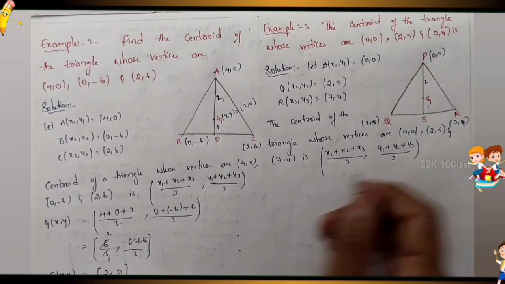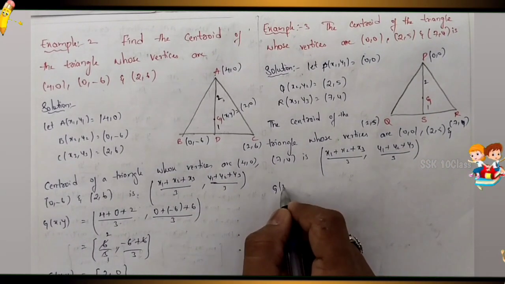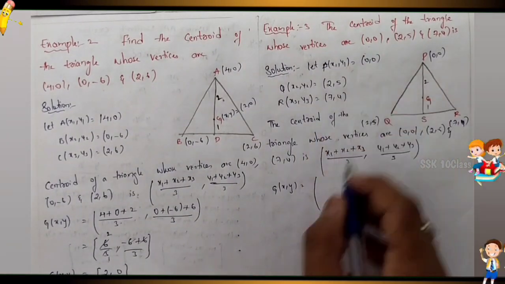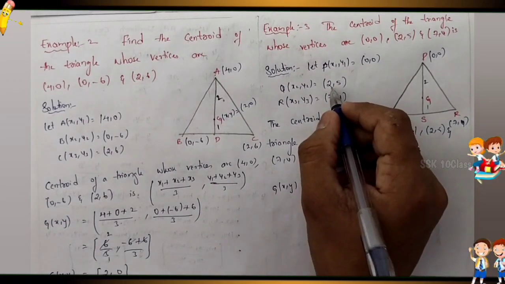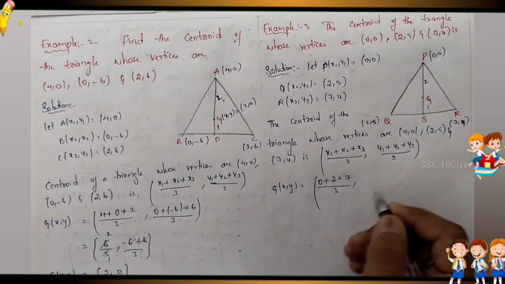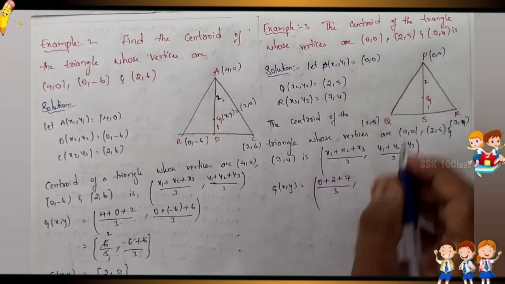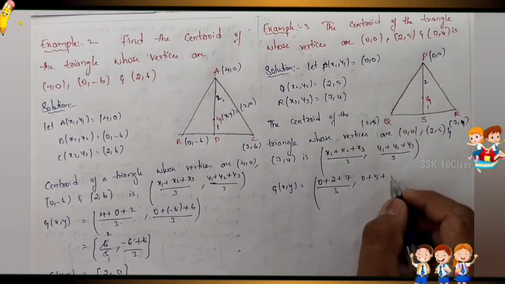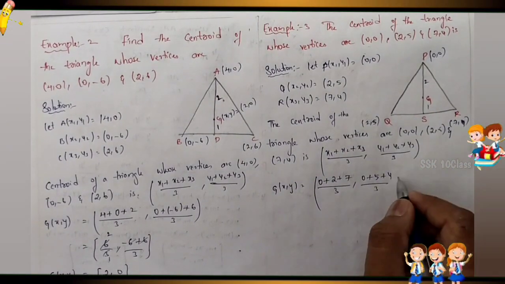So this is the formula. So G of x comma y is, now substitute values, x1 value 0 plus x2 value 2 plus x3 value 7 by 3. Next, y1 0 plus y2 5 plus y3 value 4 by 3.